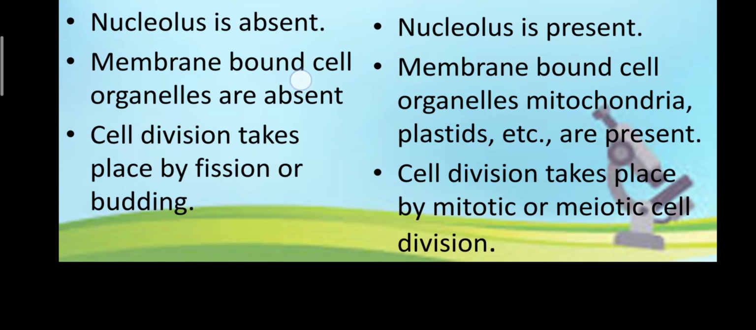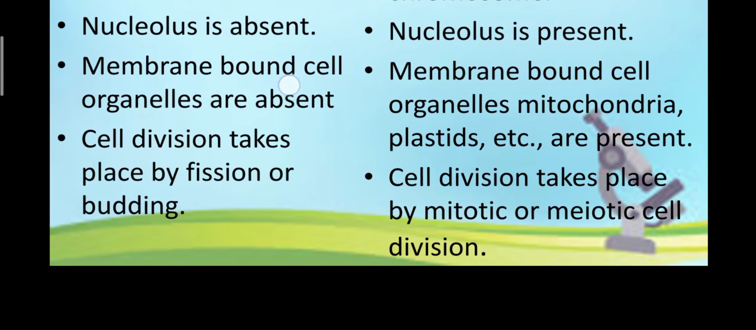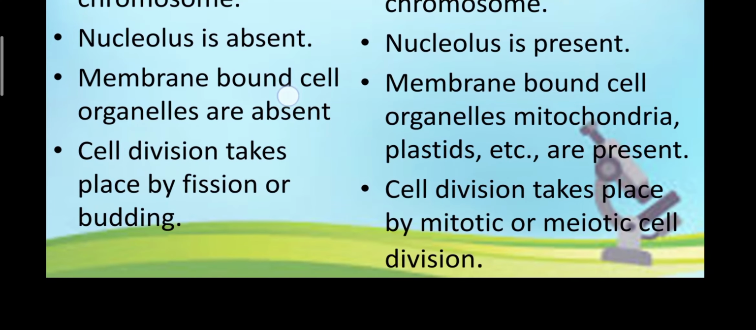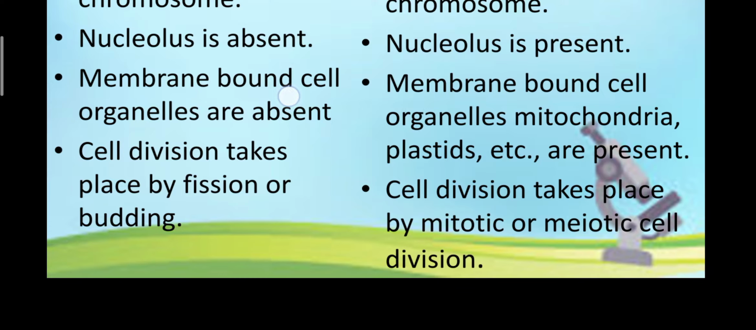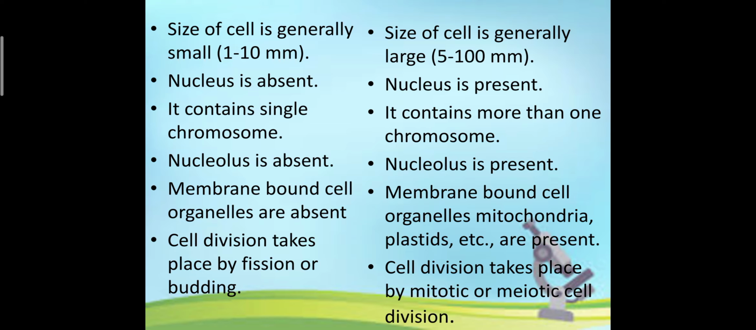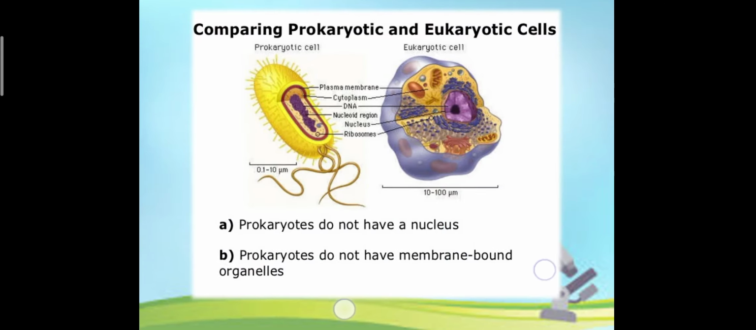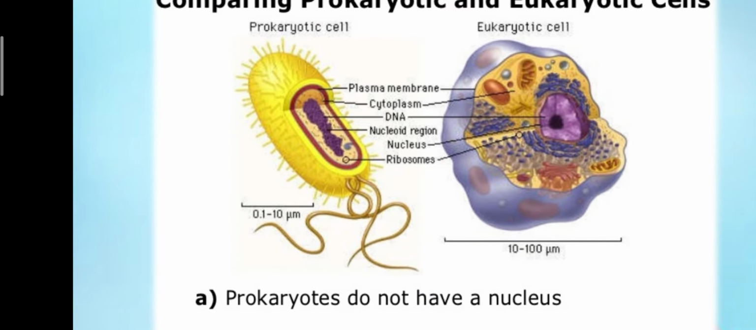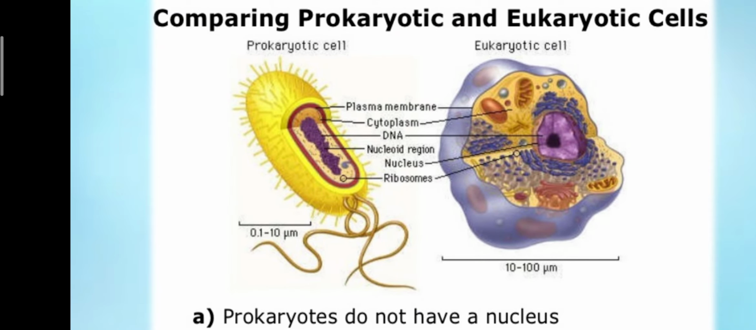Cell division takes place by fission or budding, as it is a unicellular organism. Now, in this, mitotic and meiotic cell division. Mitotic and meiotic means division which requires two parent cells, and then that parent divides and forms two daughter cells which again divide themselves. That type of division is known as meiotic cell division. Again, here is a comparison showing the diagram of both the cells. You can have a look at the diagram. If you are familiar with the diagram, then you can write the difference between these cells very easily.